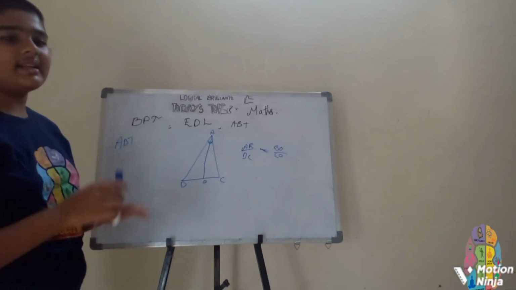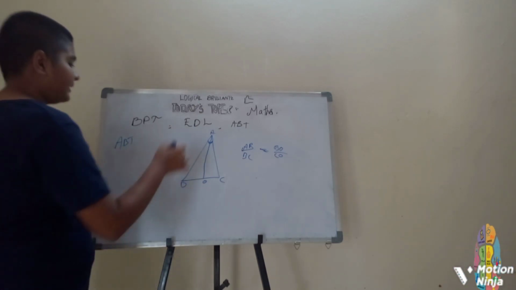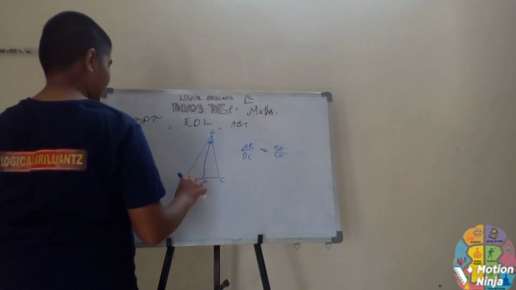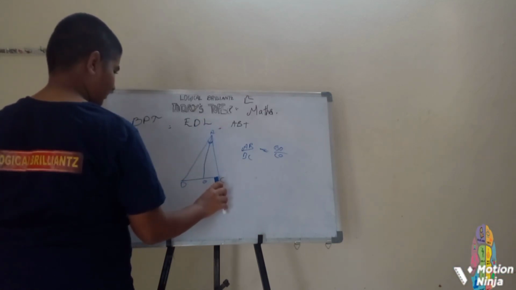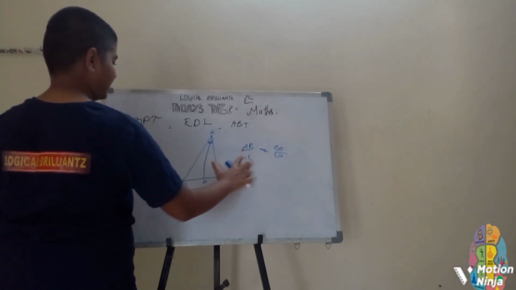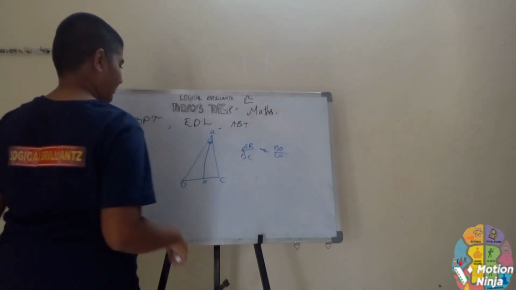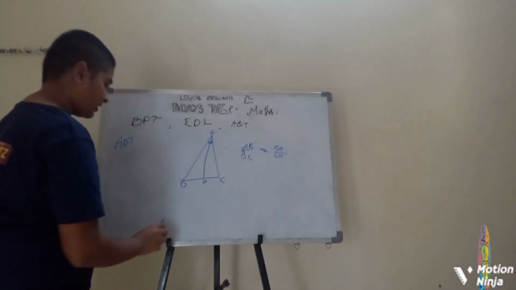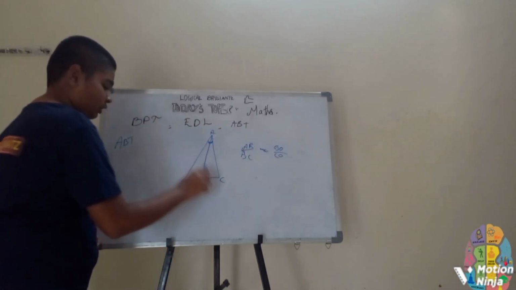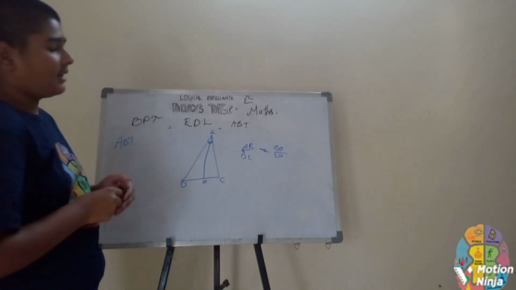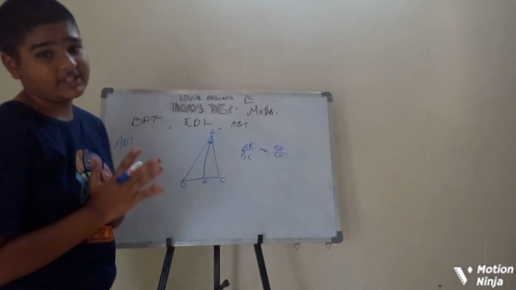Till now it is easy to understand. When this happens, then AB by AC is equal to BO by CO. This is what the angle bisector theorem states.